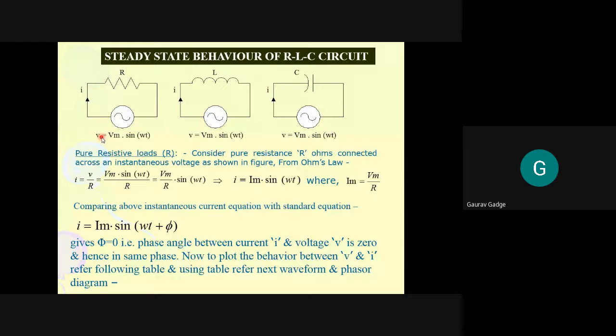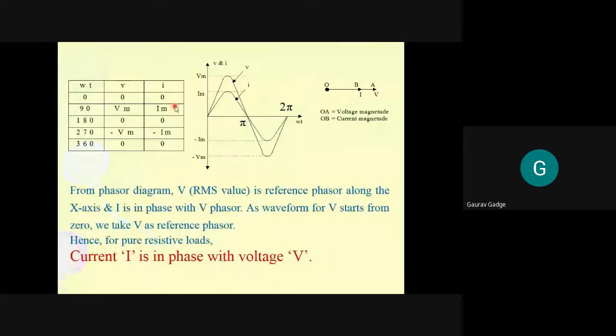Now to check the behavior, the common parameter which we are considering is current, that is I. So in all the 3 figures, you can see the instantaneous current small i passing through the circuit. For resistance and for inductor, we already have studied. Like for resistance, the phase angle between voltage and current is 0. And based on that, we get the sinusoidal waveform. You can see this we have already plotted in the lecture.